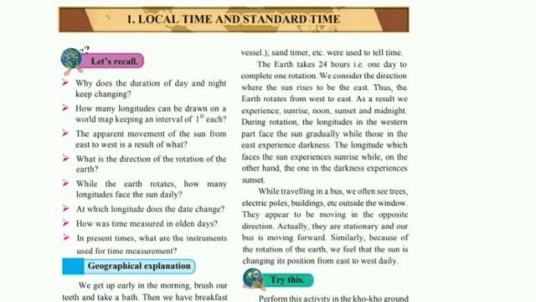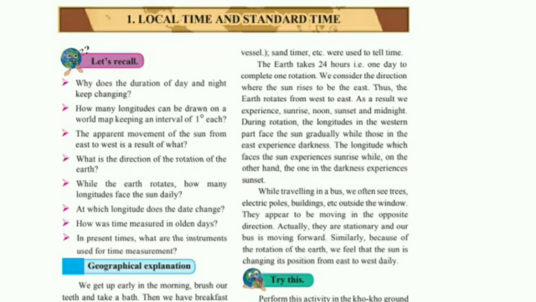Earth takes 24 hours, one day, to complete one rotation. We consider the direction where the sun rises to be the east, thus the Earth rotates from west to east. So because of this, we experience sunrise, afternoon which is midday or noon, sunset, and midnight, meaning the middle of the night.